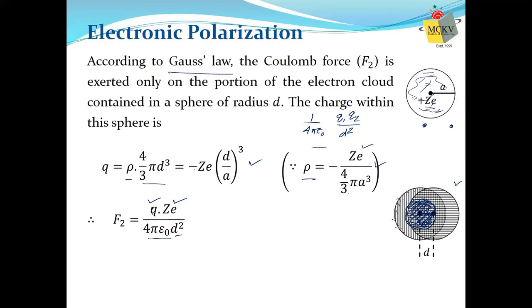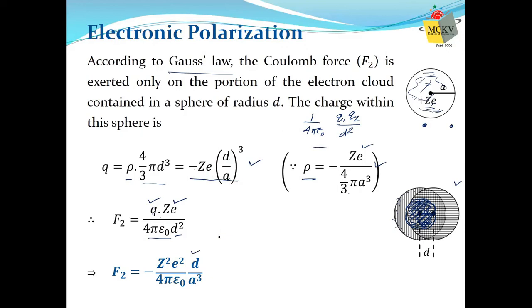It is the Q amount of electron cloud, not minus Ze, because d is much smaller than a. If I put the value of Q in this formula, we get F2 as this. So this is our Coulomb force.